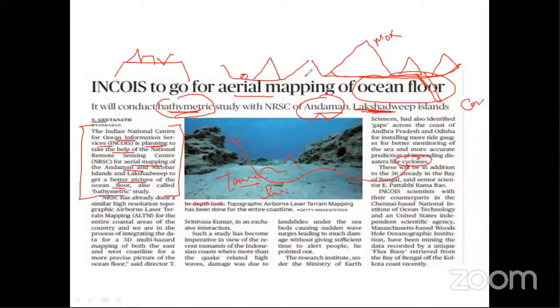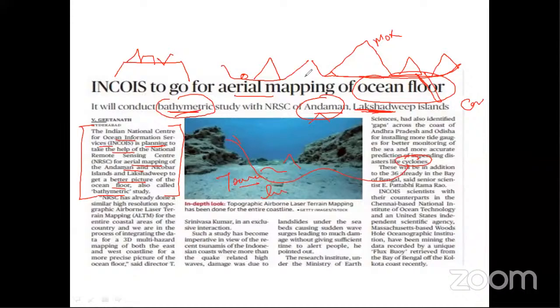Try to find news articles based on different subjects. You can relate them with economy, geography, polity, history, art and culture, science and technology. That's why I'm saying first you should know the syllabus. Then you will be able to understand current affairs, the value of the newspaper. What is the purpose of the newspaper? In the initial part of your preparation, I know you are all giving 2 hours to reading the newspaper, and after 2 hours the newspaper is still not complete. This is the problem with everyone.